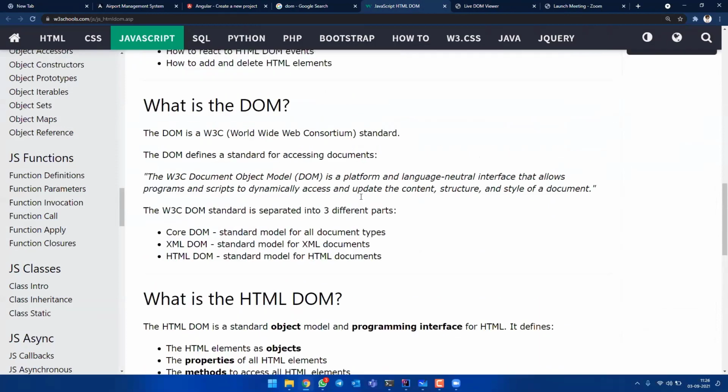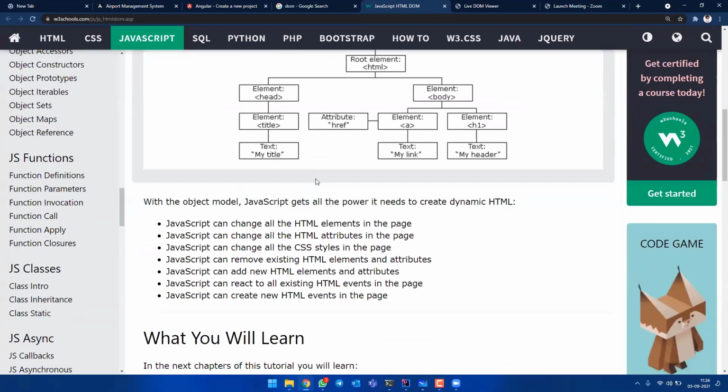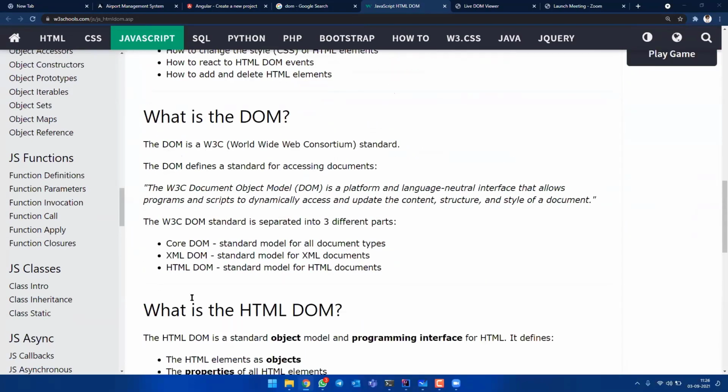Whatever I'm teaching you now will not be available on the internet. On the internet I have seen many videos, but none of them handled DOM. They directly teach you about AngularJS and React.js, but they won't tell you why you have to learn DOM for learning those things. That is why I'm bringing this topic called DOM. Please understand DOM before getting into that.